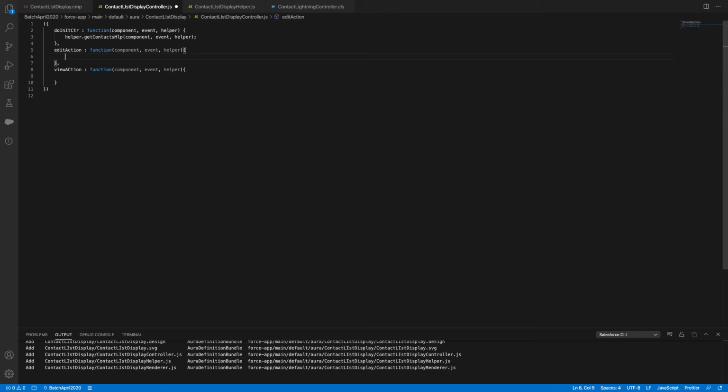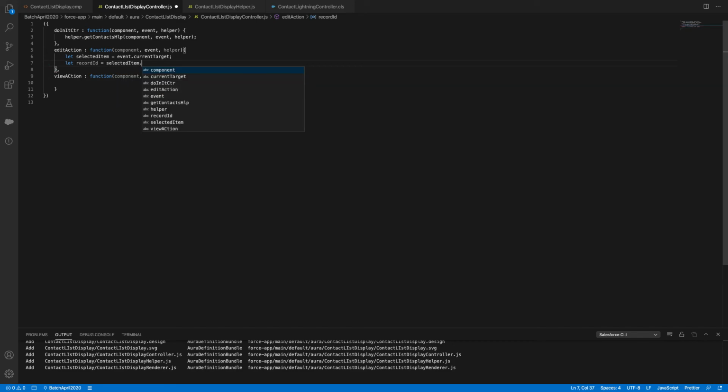Now here we need to read data. Let selected item. First you need to know on which row it's selected. So we have a concept called event dot current target. Here you have a method, event dot get current target, and then you can read let record ID. I'll use capital ID here.